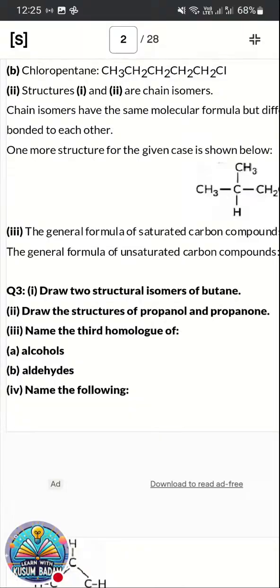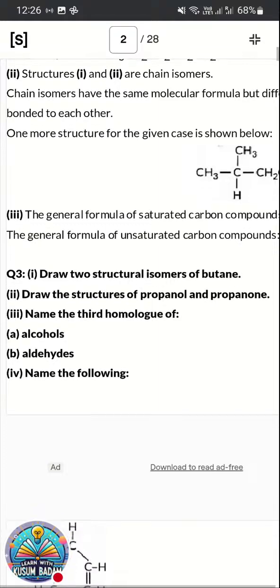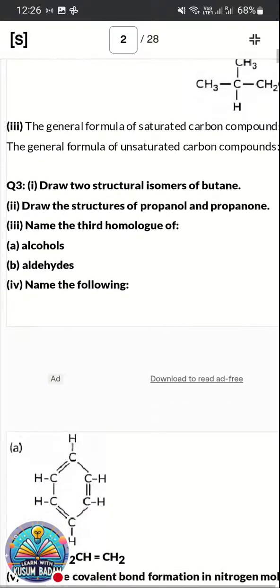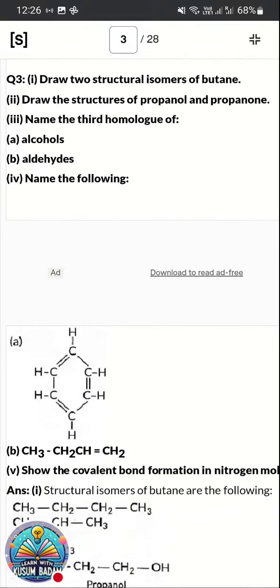Draw the structural isomers of butane. This is also one of the important questions. Then name the third member of the homologous series of alcohol and aldehyde. So let's see the structural isomers of butane.